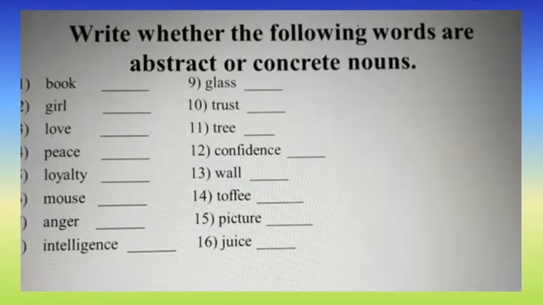See the words: book, girl, love, peace, loyalty, mouse, anger, intelligence, glass, trust, tree, confidence, wall, toffee, picture, juice. Identify whether these are concrete or abstract nouns.